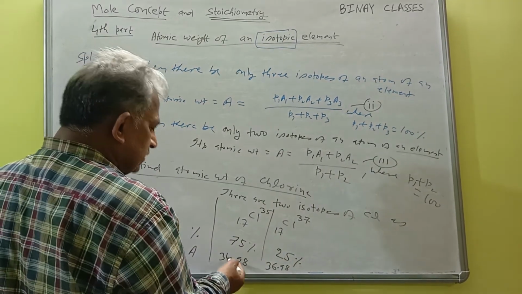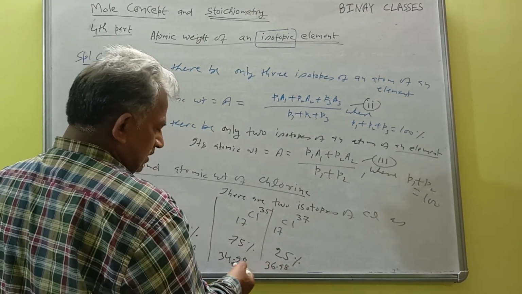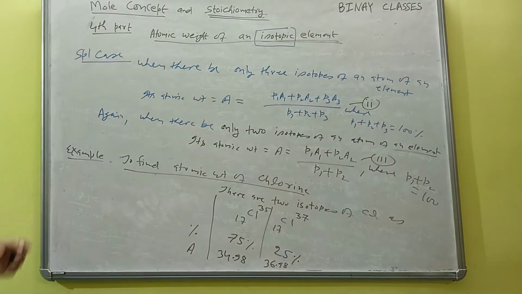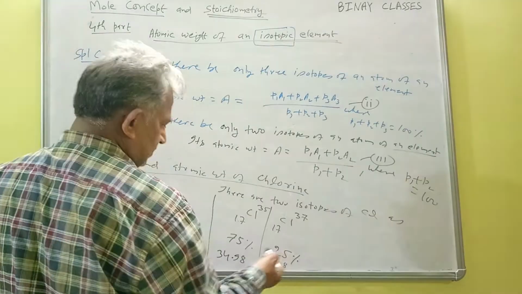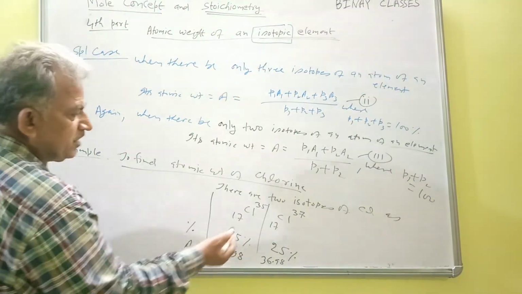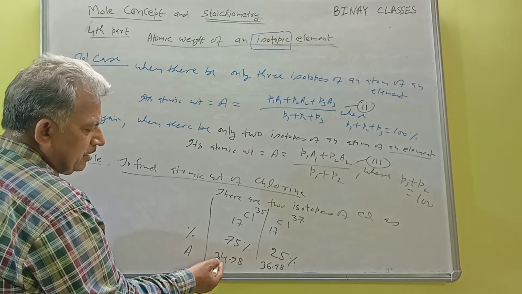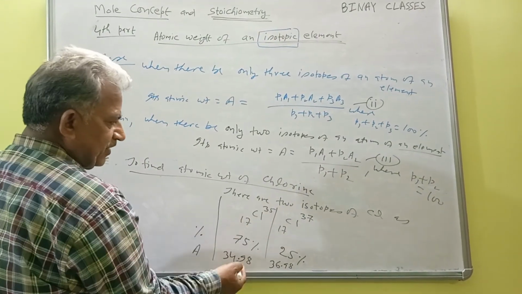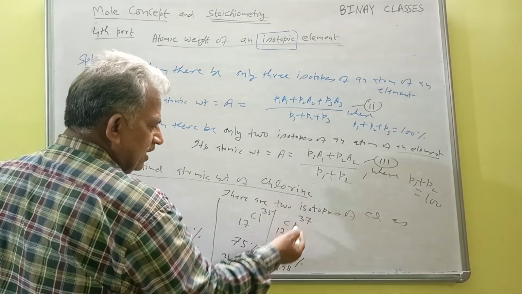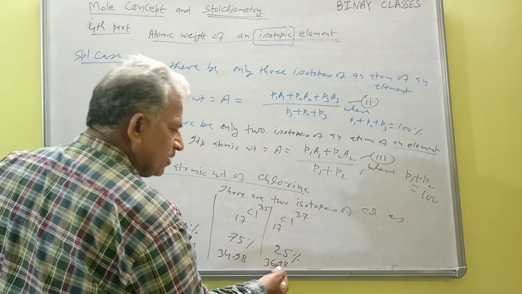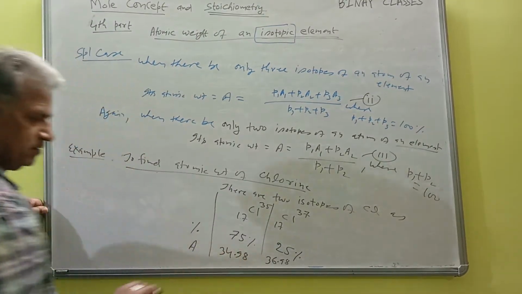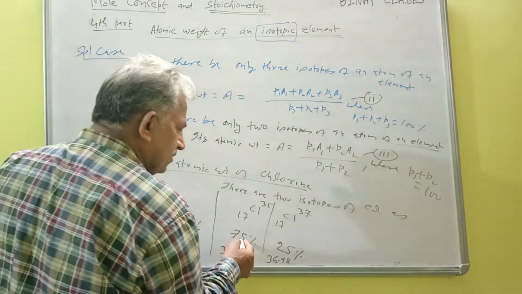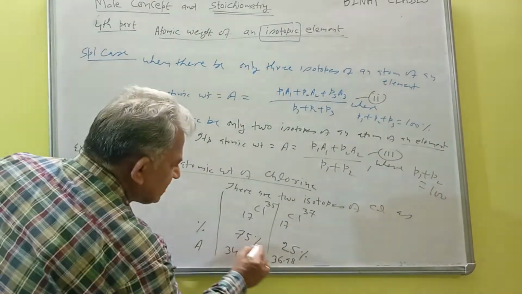So generally in the question it will be given, no need to bother how much A1 and A2 will be taken, that will be given in the question, and the percentage also will be given. So I am just giving an example. Instead of 35 I am writing a little bit less or maybe a little bit more, but don't write 35. Here also instead of 37 I have written a slightly smaller or bigger value. So these two will be given.